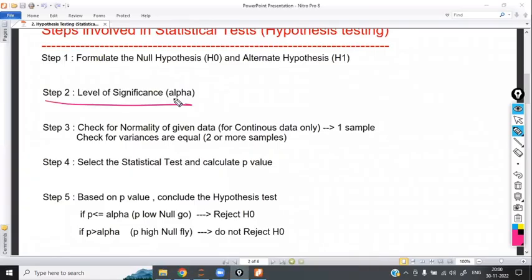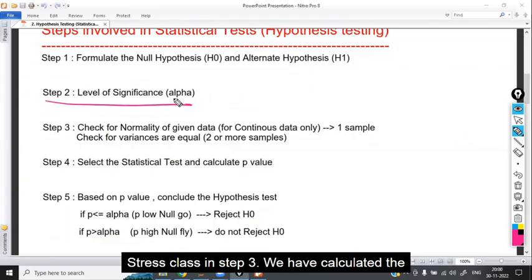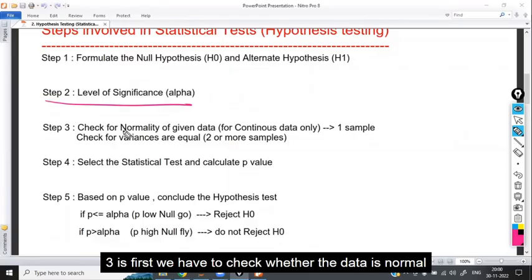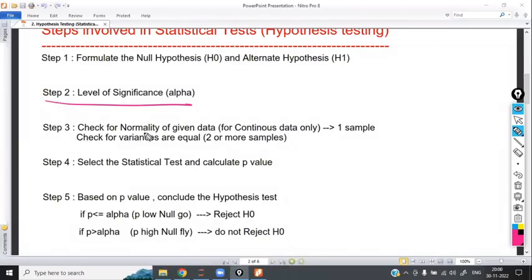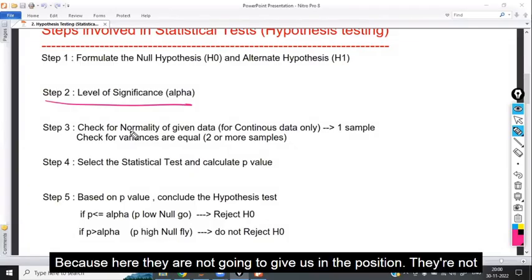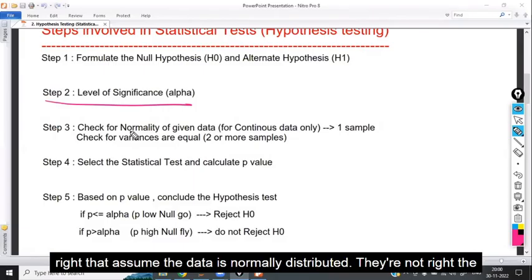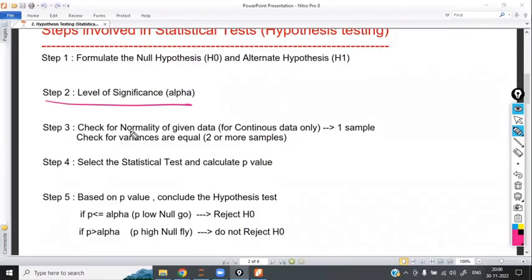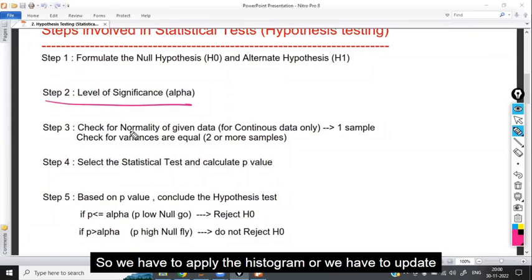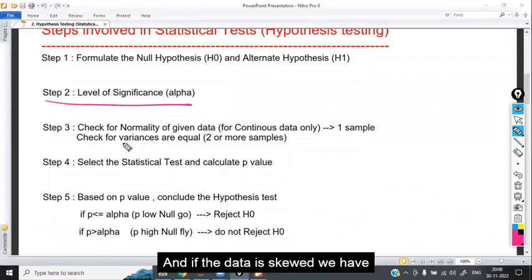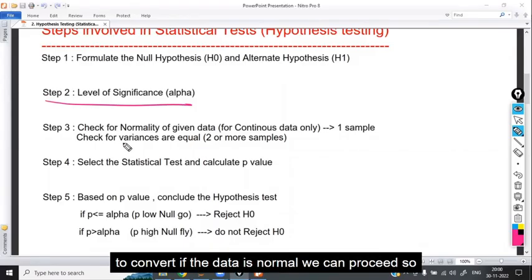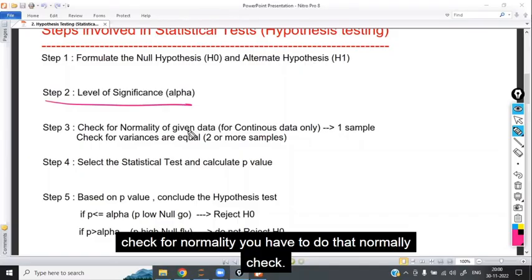In yesterday's class, in step 3 we calculated the test statistic value, but here step 3 is first we have to check whether the data is normal or not. Here they are not going to write in the question, assume the data is normally distributed. They give the data set directly to us. So we have to apply the histogram or skewness and check the skewness value. If the data is skewed, we have to convert it. If the data is normal, we can proceed. So you have to do the normality check.